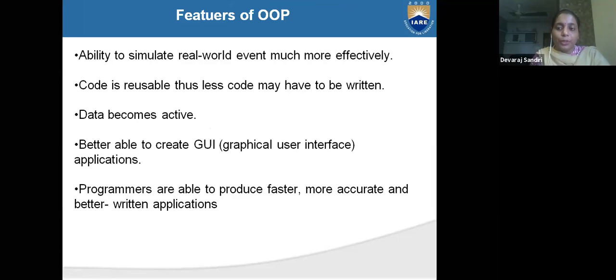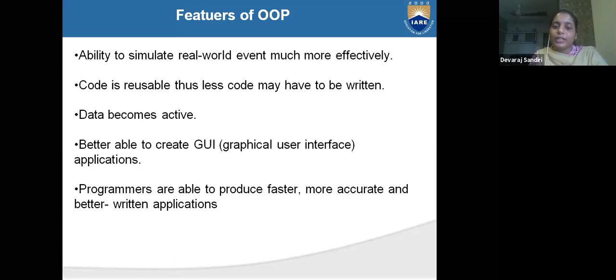Code is reusable. You can reuse your code, but in procedure-oriented programming, if you wanted to change something, it would take much more time. But in OOPs theory, it won't take much time, because you write module-wise and execute module-wise. No need to execute the whole program. Code is reusable, thus less code may have to be written. Data becomes active. Whichever module you want to execute, only that module will execute.